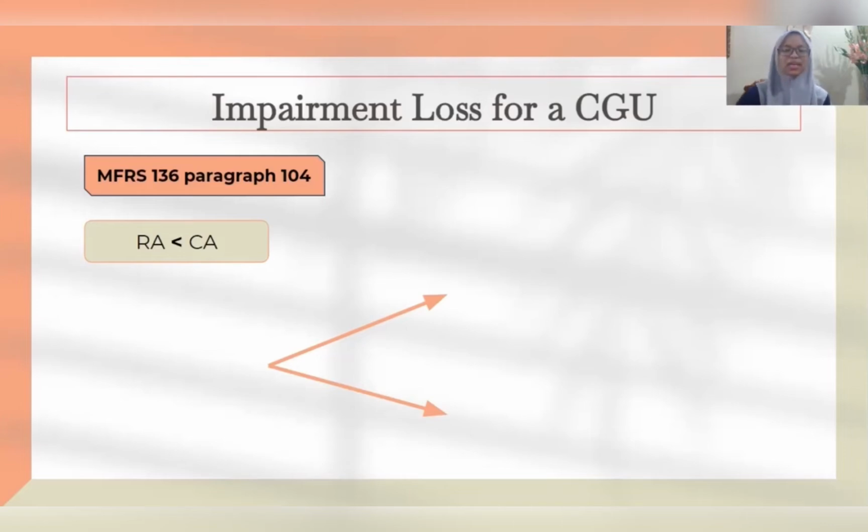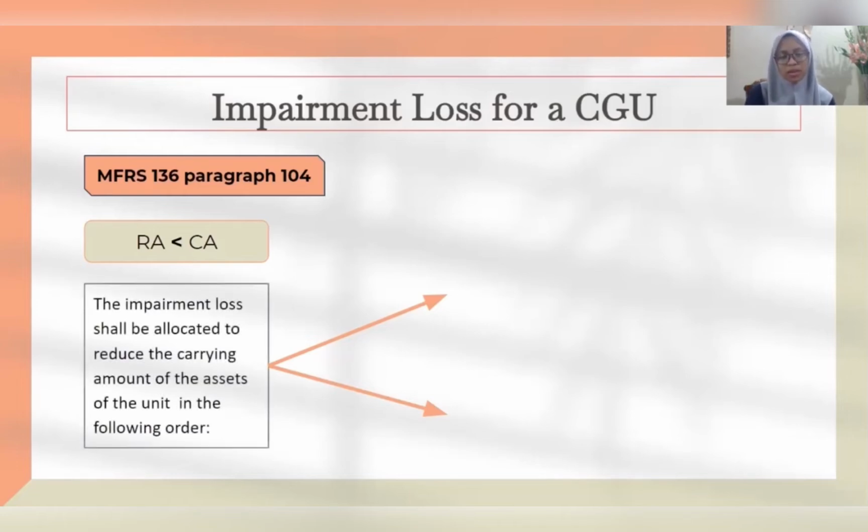Okay, so impairment loss for a cash generating unit is basically explained in MFRS 136, particularly in paragraph 104 and also paragraph 105. As for paragraph 104, it mentions that the impairment loss shall be recognized for a cash generating unit if and only if the recoverable amount of that unit is lesser than the carrying amount of the unit.